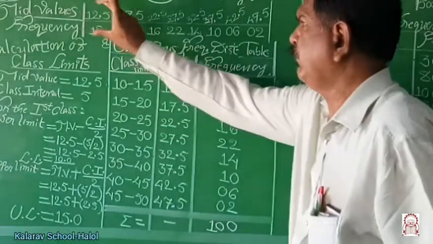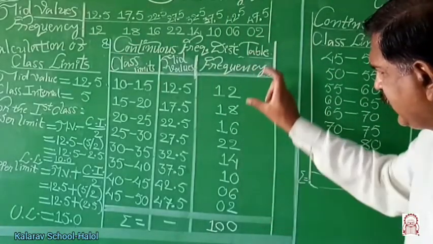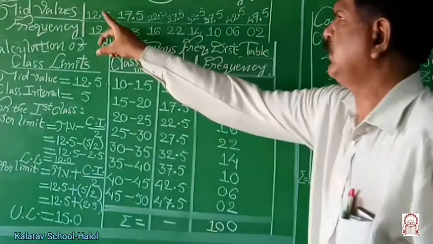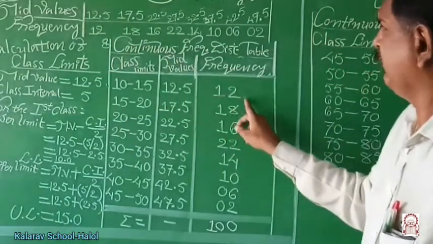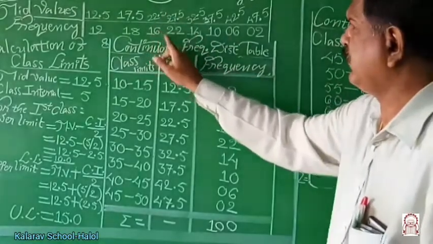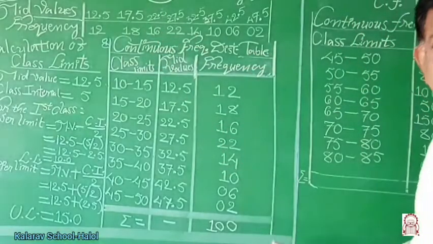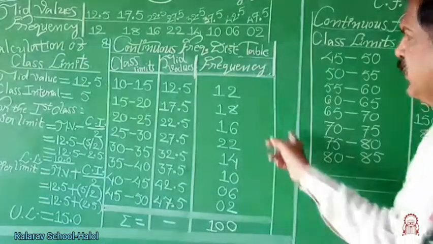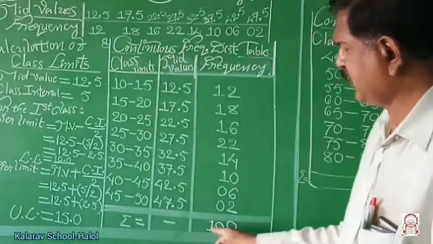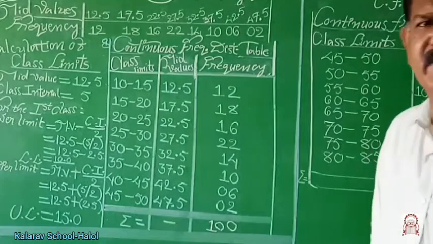In the case where mid value is given, frequency remains as usual, whatever may be given. For the first class, frequency is 12. For the second class, frequency is 18. For the third class, frequency is 16. Frequency remains as it is, there is no change. Therefore, this is the simple frequency distribution with the help of mid value when frequencies are given.